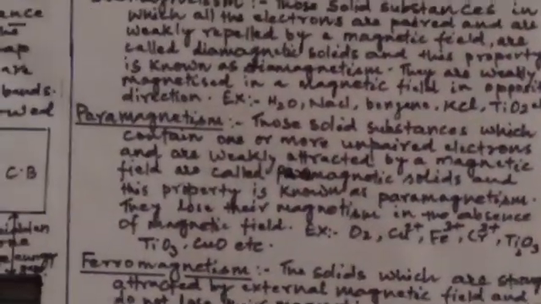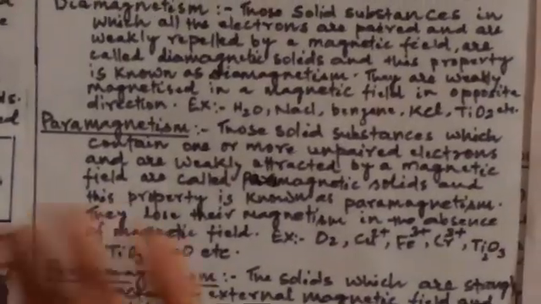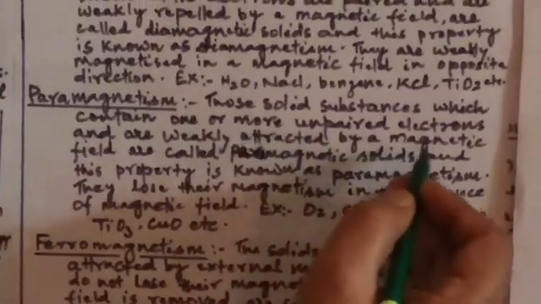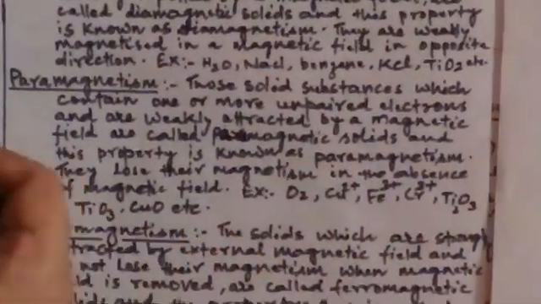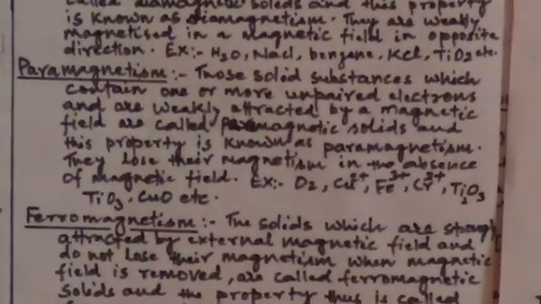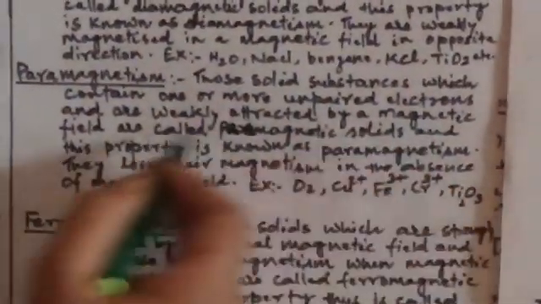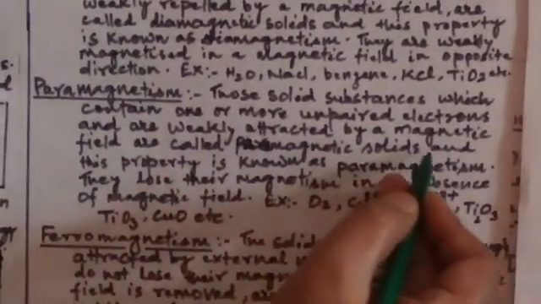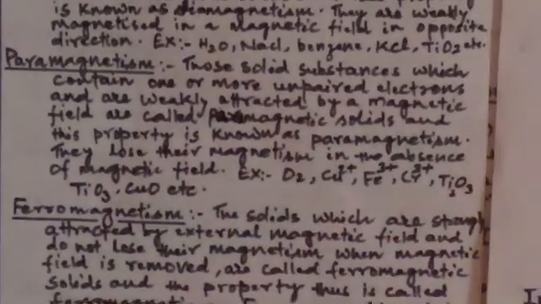Second one is paramagnetic substances. Those substances which contain one or more unpaired electrons and are weakly attracted by the external magnetic field are called paramagnetic solids, and this property is known as paramagnetism.